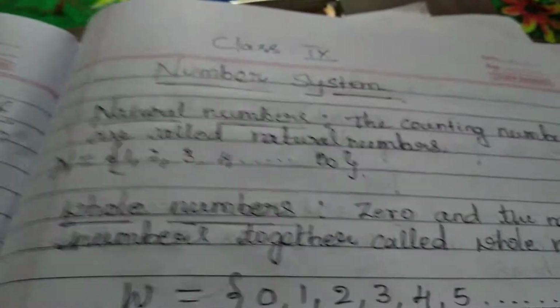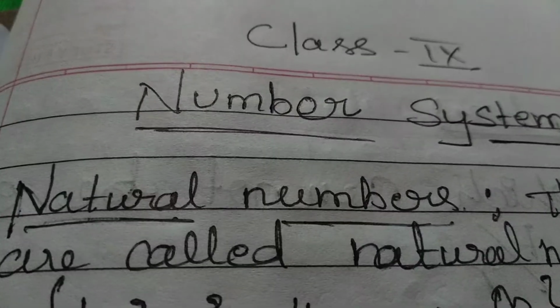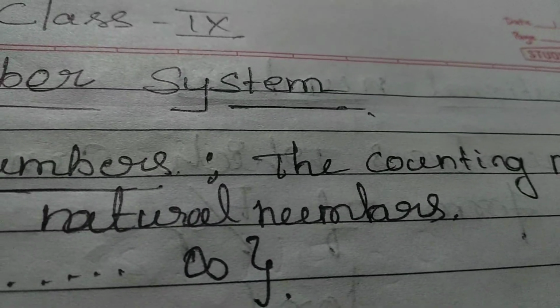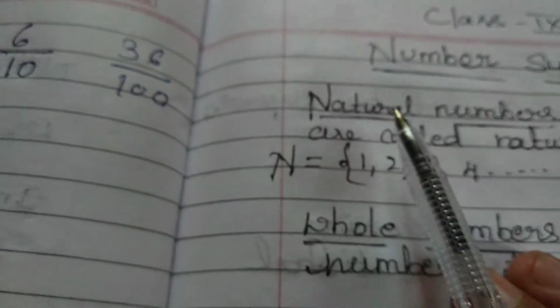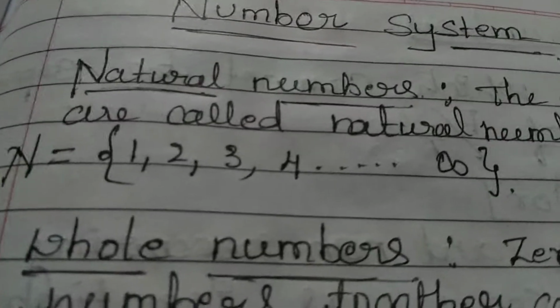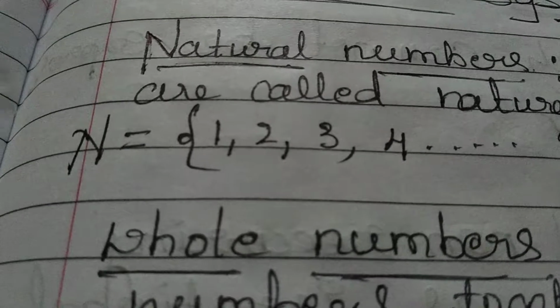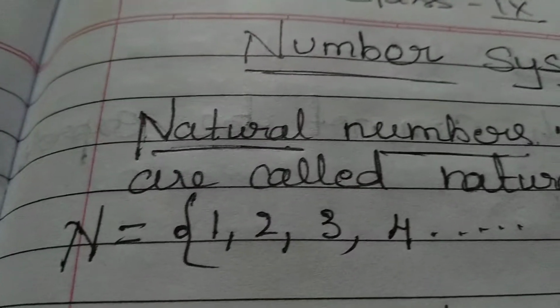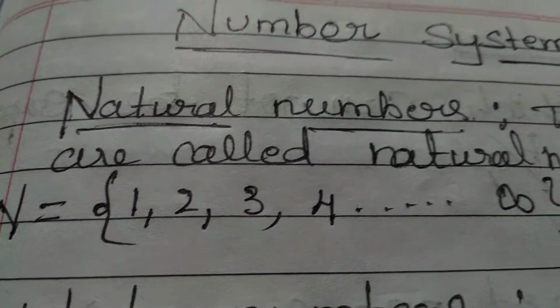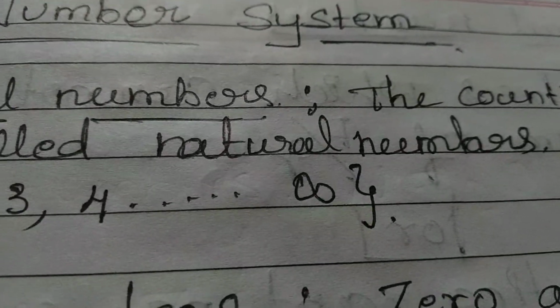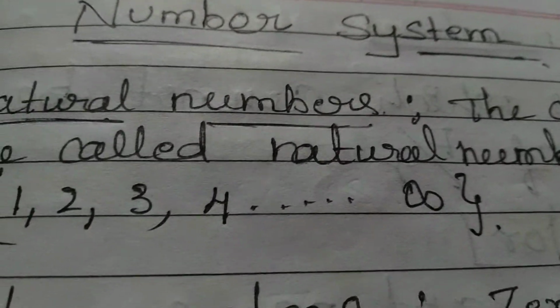The first number system is natural numbers. See, the name itself says that the counting numbers are called natural numbers. So, how do you count, children? Whenever we ask you to count, you will start with the number 1, isn't it? So, we can count like 1, 2, 3, 4, 5 up to infinity.